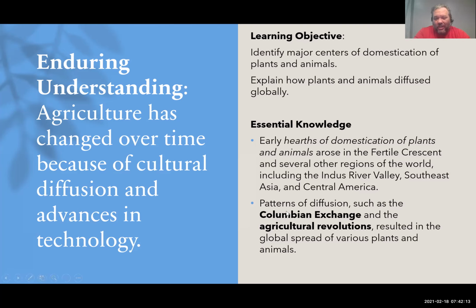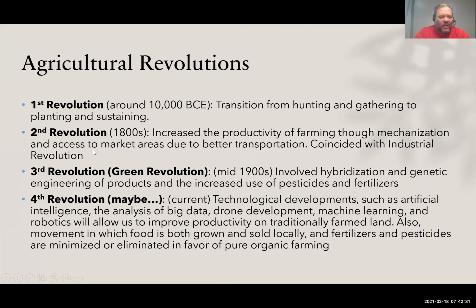The other part is how these things diffused across the globe, and we're going to look at trade routes like the Silk Road and also the Columbian Exchange and different agricultural revolutions. We're going to get to the agricultural revolutions in a lot more detail in the upcoming section. Here's a real quick overview of these agricultural revolutions, and we'll hit these more in the next units. The first agricultural revolution would be somewhere around 10,000 BCE.